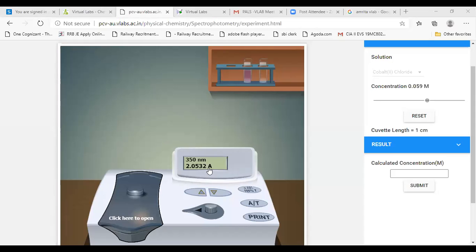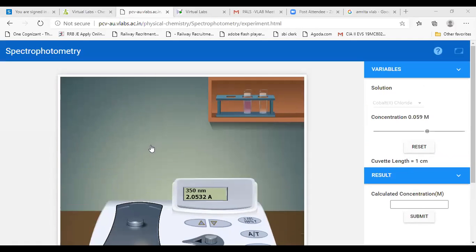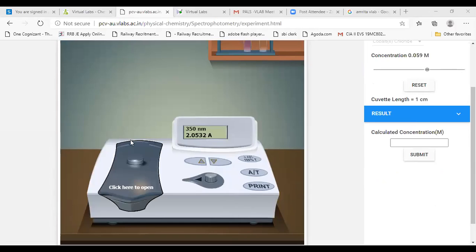Thank you. Okay, so today I shall demonstrate to you the spectrophotometer. This experiment serves many purposes: we can determine an unknown concentration, and we can verify the Beer-Lambert's law. The measurement can be done either in terms of absorbance or transmittance, and if you want, the unknown concentration percentage can also be determined. So this spectrophotometer will be demonstrated now.